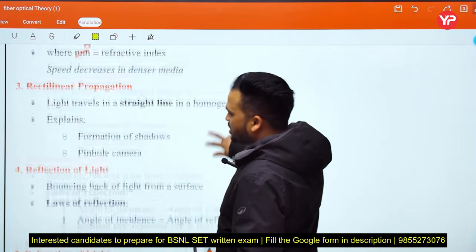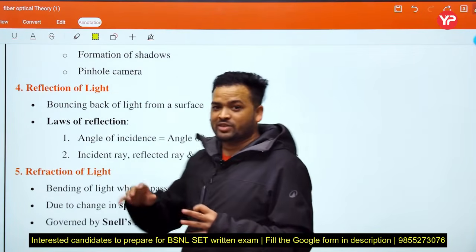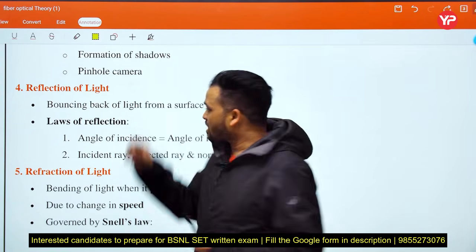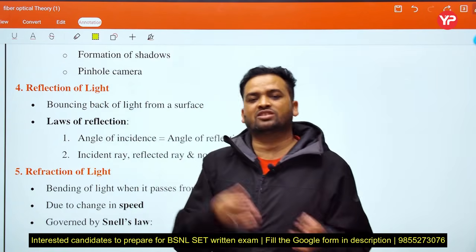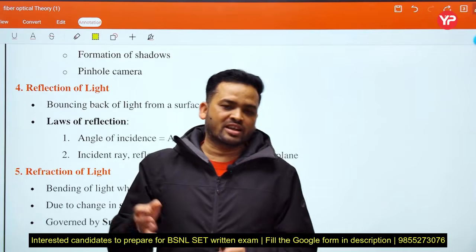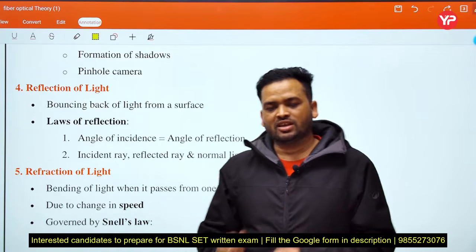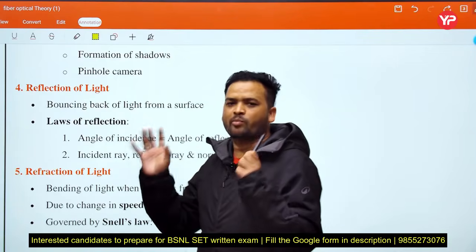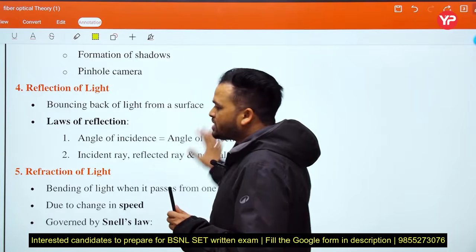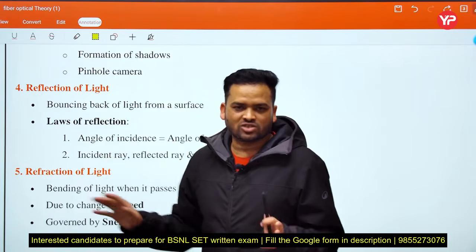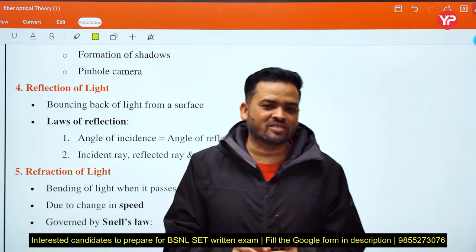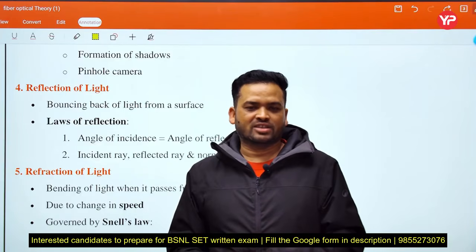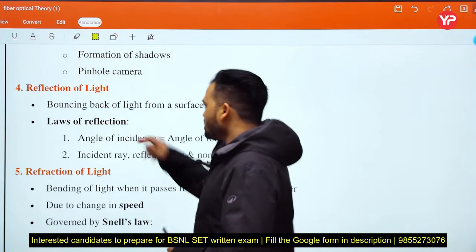See, reflection of light. In our further video we cover reflection in detail: what the laws are, what the incident ray is, what the plane is, what the reflected ray is, what the deviation angle is. In our further video we discuss all the points, but here we discuss only the introductory basic properties of light, because optical fiber is an application based on light, that is total internal reflection.